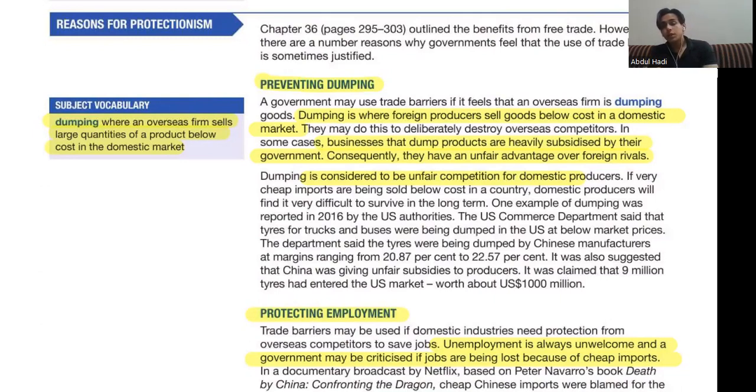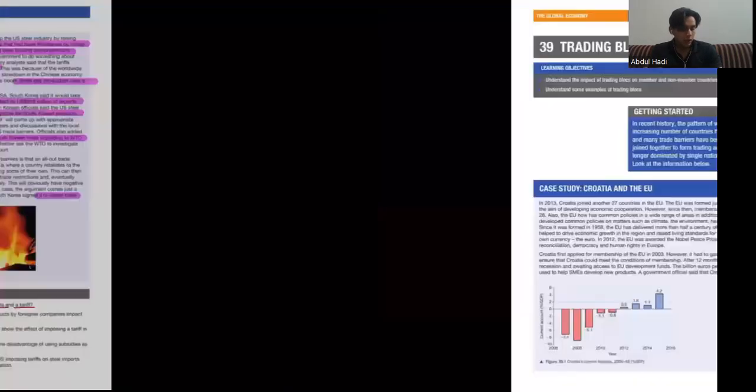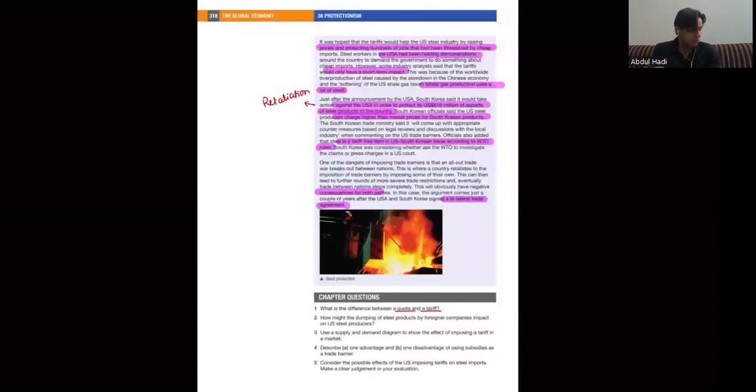It will also increase the balance of trade deficit. It will ruin the current account of the US. So this is how you have to link your answer and you have to explain this concept. Everything clear?